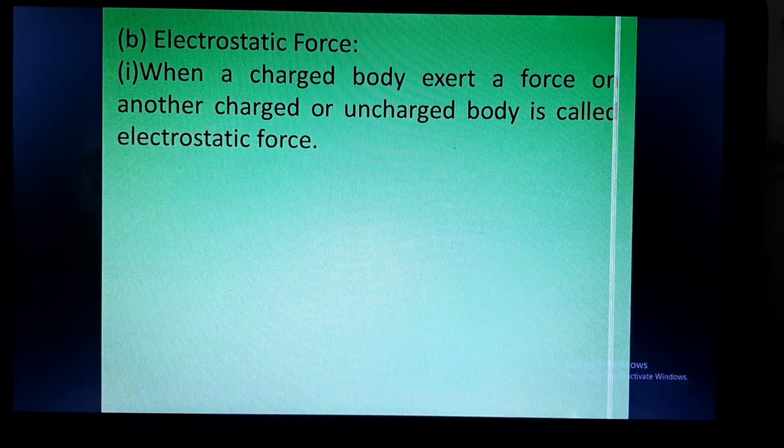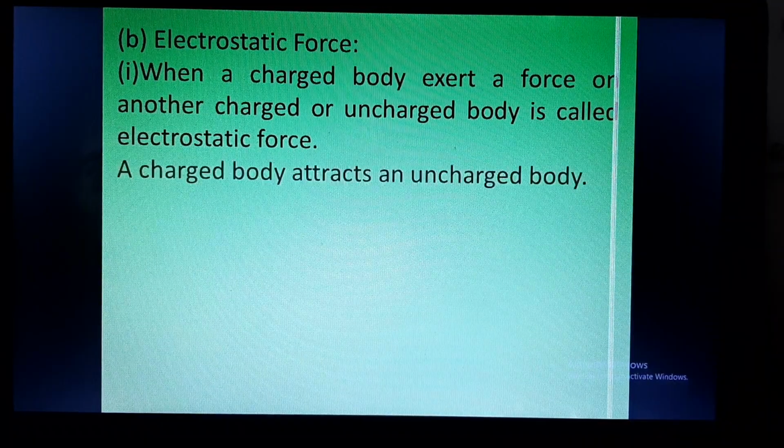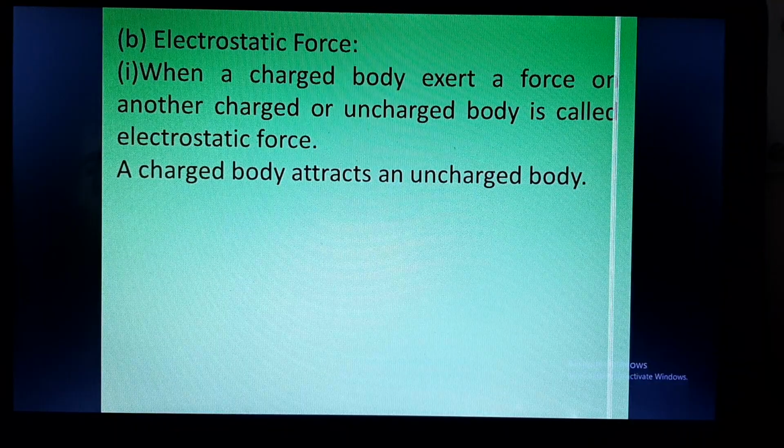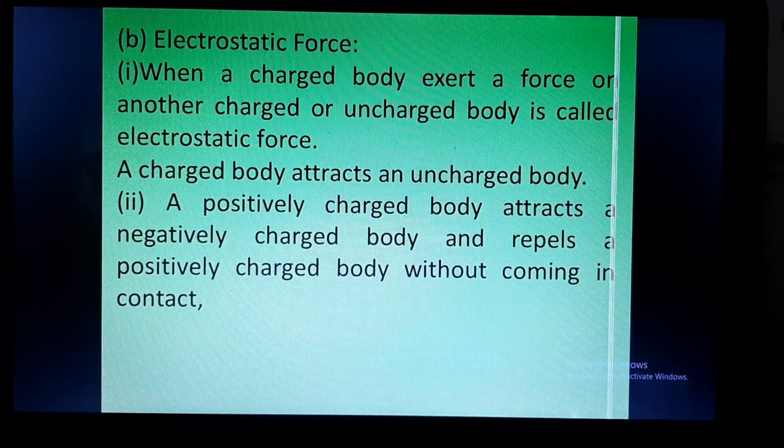Similarly, a charged body can exert a force on another charged body also. So a charged body attracts an uncharged body, and if the charges are similar, now there are two kinds of charges. One can be positive charge or plus charge, or one can be negatively charged, that is minus charge. Similar to magnets, when similar poles are kept together, they repel each other.